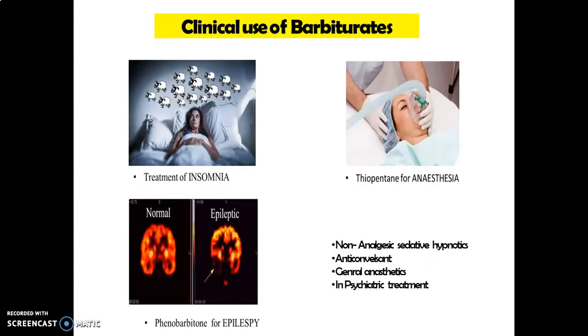Apart from this, the important clinical uses of the barbiturates are that they are mainly used in the treatment of insomnia as non-analgesic sedative hypnotics. They are also used in the treatment of convulsions, that is as an anticonvulsant. They are also used in psychiatric treatments. So phenobarbital is a classical example as an antiepileptic.